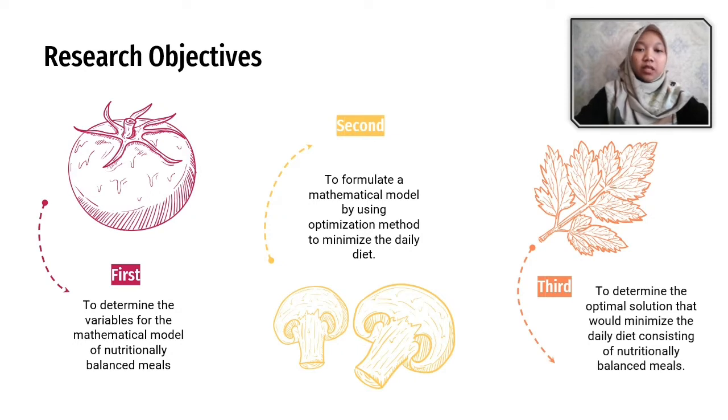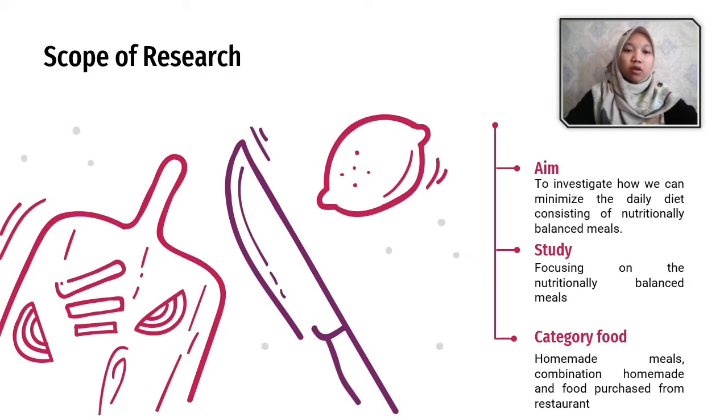Second, to formulate a mathematical model by using an optimization method to minimize the daily diet. And lastly, to determine the optimal solution that would minimize the daily diet consisting of the nutritionally balanced meal. For our scope of research, our aim is to investigate how we can minimize the daily diet consisting of nutritionally balanced meal. The study focuses on the nutritionally balanced meal, and our categories are homemade meal and a combination of homemade and food purchased